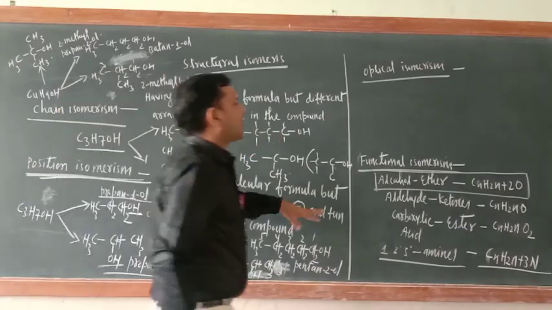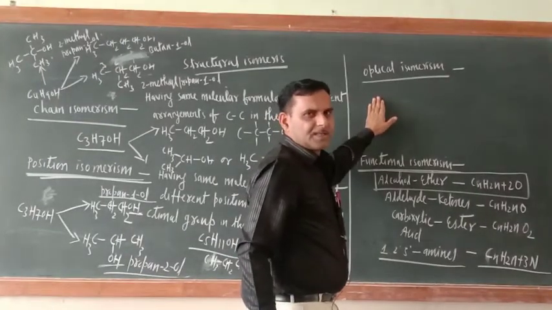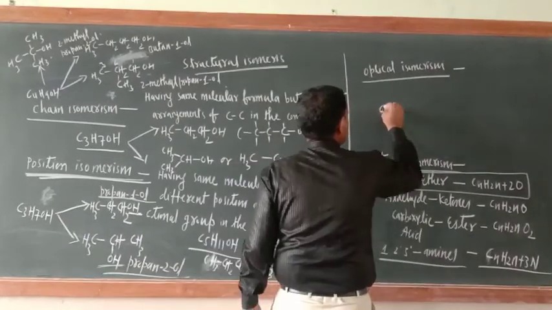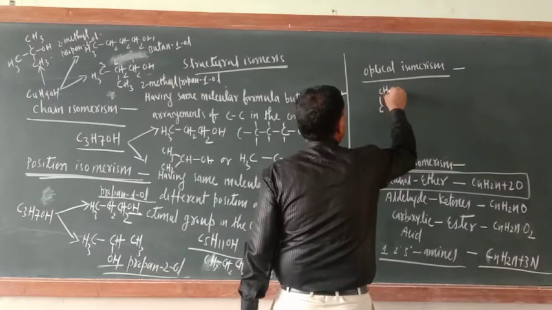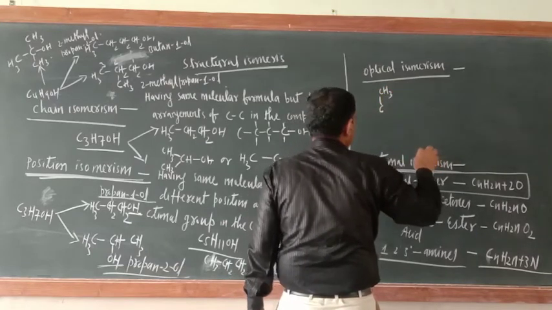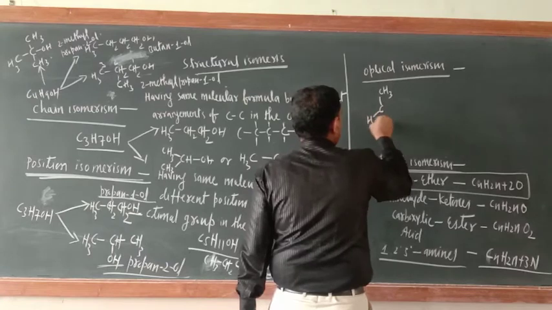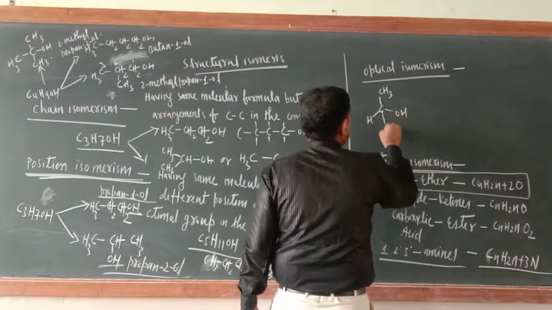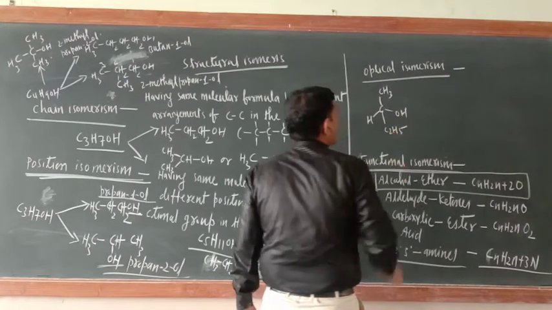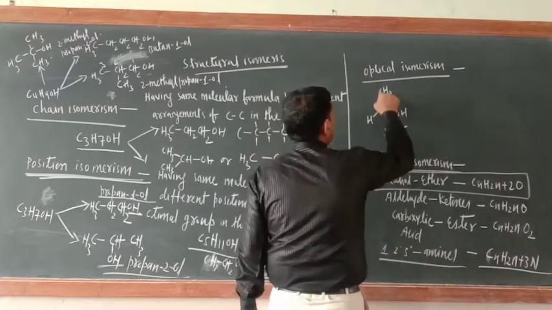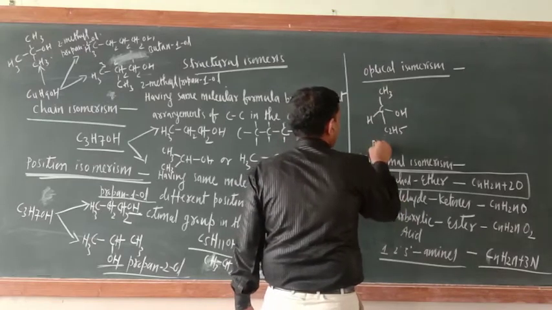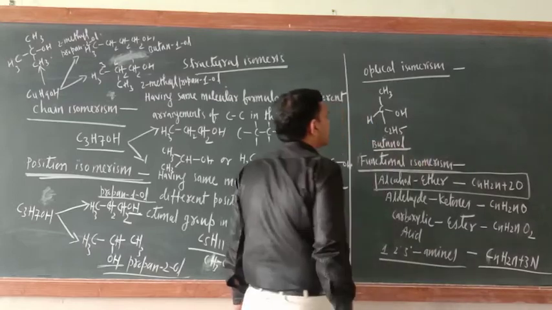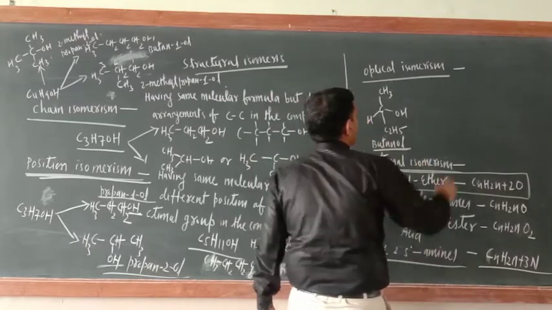Okay, optical isomerism. In alcohol, optical isomerism is also found. Just see one compound, this one, this is CH3. Now this is H, this is OH. Okay, and this is C2H5. What is the name of this compound? 1 2 3 4, this is actually butan-2-ol. What is this one? Butan-2-ol. Correct or not? Okay, butan-2-ol.